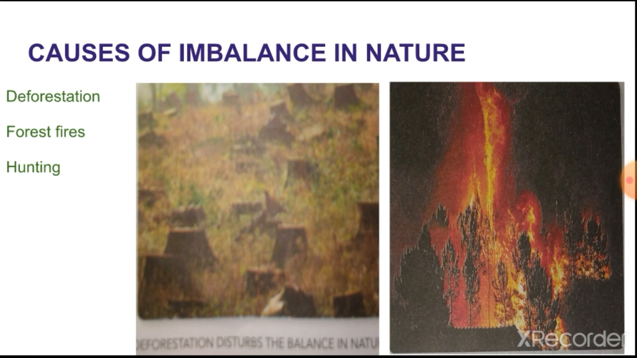So deforestation disturbs the balance in nature in two ways. Plants absorb carbon dioxide and release oxygen during photosynthesis. Thus, they help in adding oxygen to the air and reduce the amount of extra carbon dioxide in it. This ensures a balance of oxygen and carbon dioxide. Cutting down trees and forests for farming, fuel, factories.